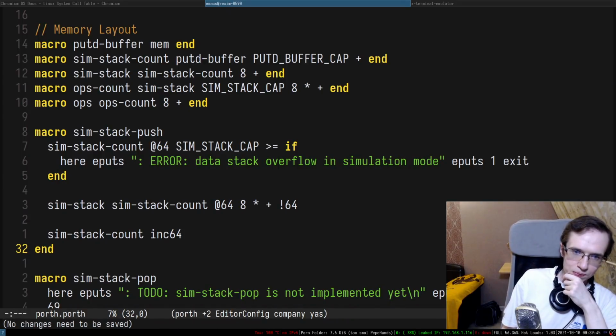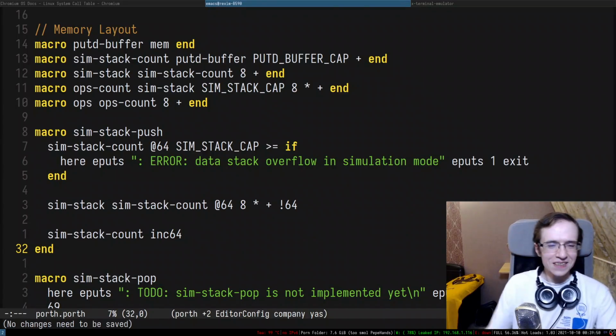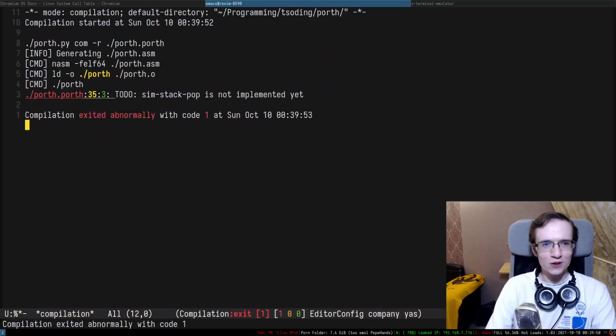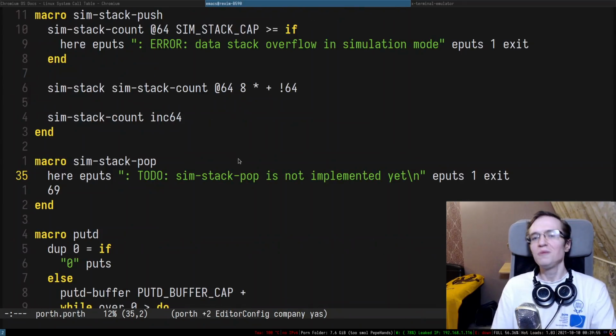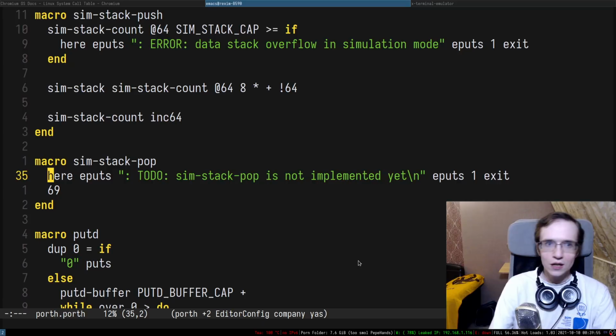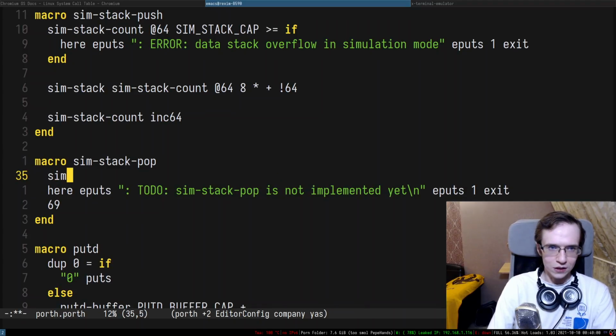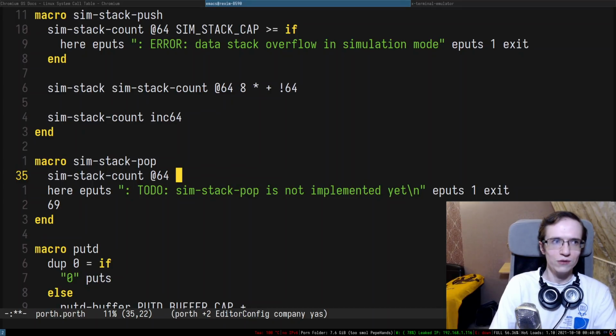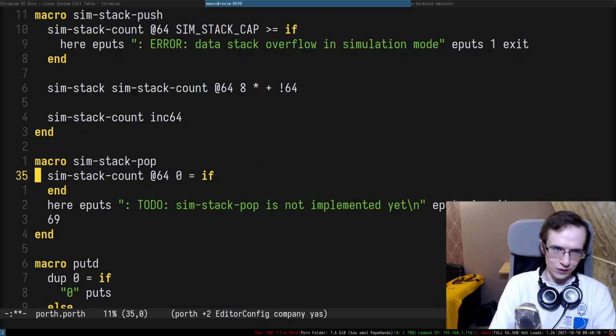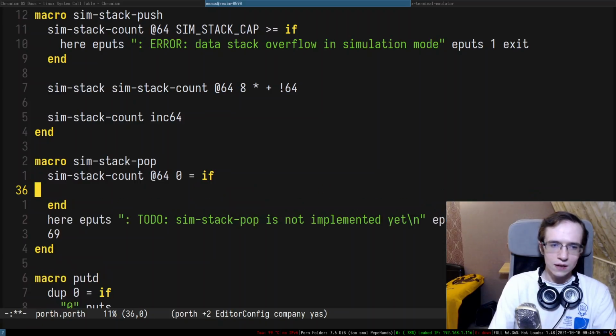That was freaking easy. Okay, so cool. That was easier than expected. So if I try to compile this entire thing, now it complains that sim stack pop is not implemented. Okay, so let's do a similar check. Sim stack count at 64. I think we want to check that it's not equal to 0. So if it's equal to 0, right, we're going to say that it's a stack underflow, right? So you're trying to pop from an empty stack, and this is something that you shouldn't do.